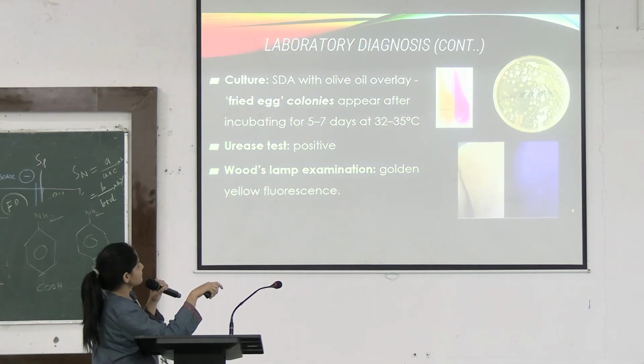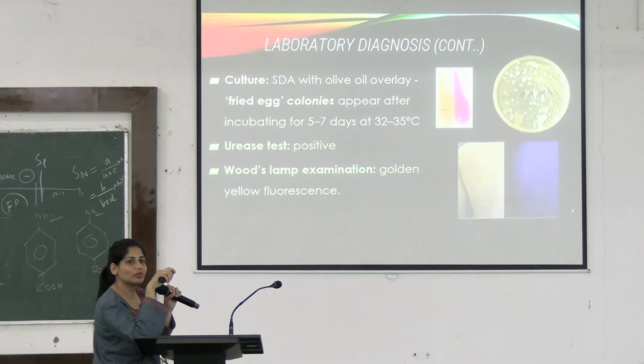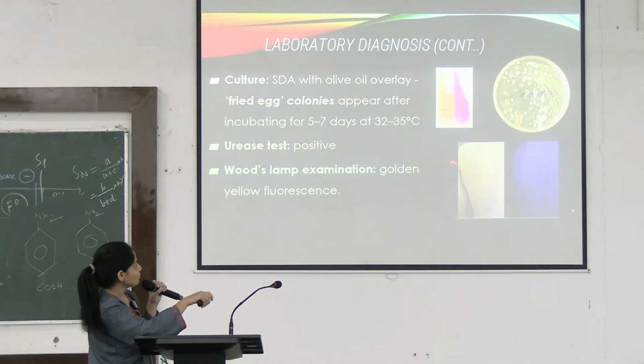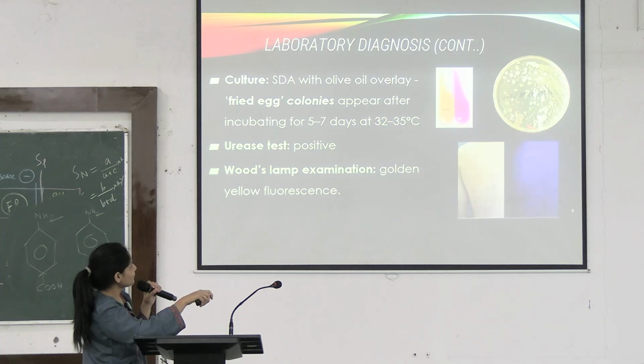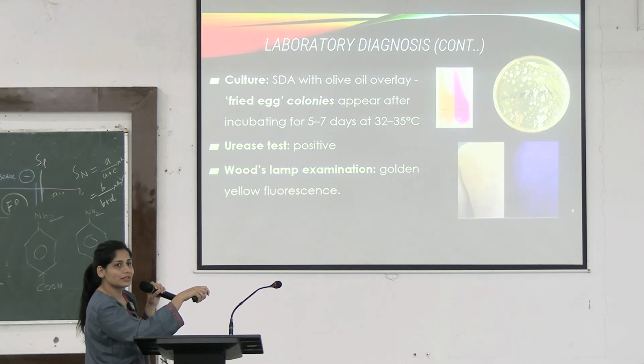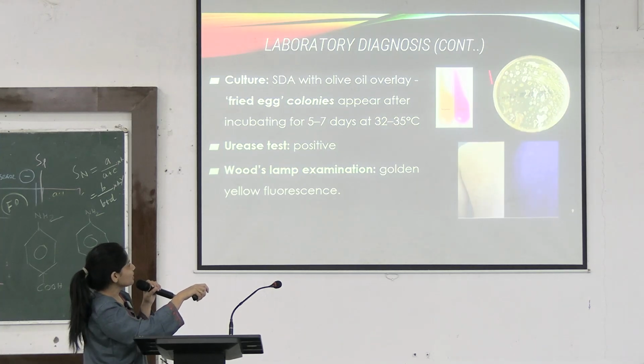When you culture this Malassezia in the laboratory on SDA and overlay with olive oil. Why are you overlaying it with olive oil? Because this fungus is lipophilic. So what will it show you? It will show you these fried egg colonies. It will look like this. Then it is urease positive. This is how the urease tube looks.